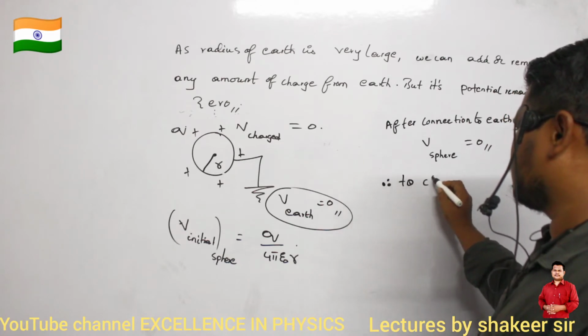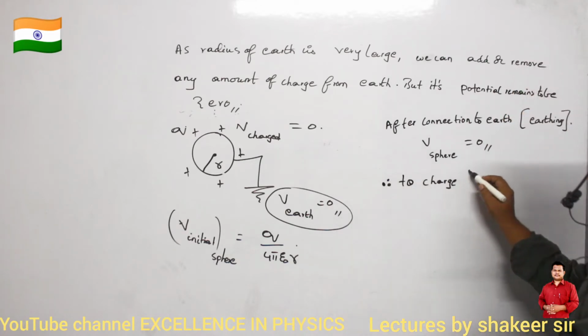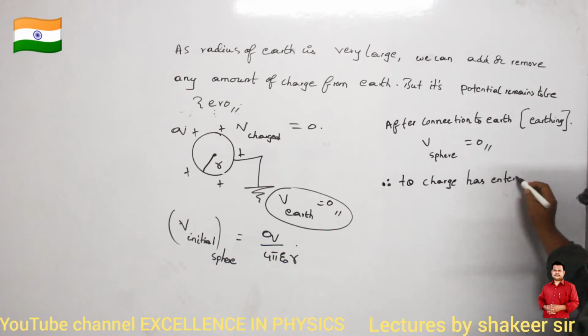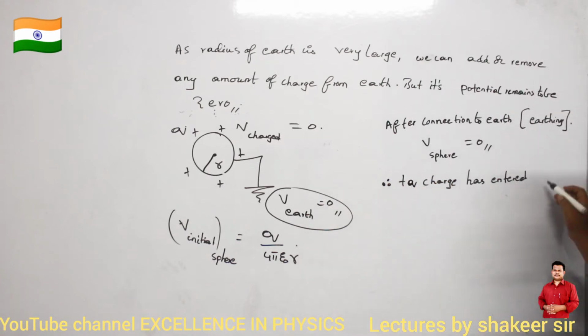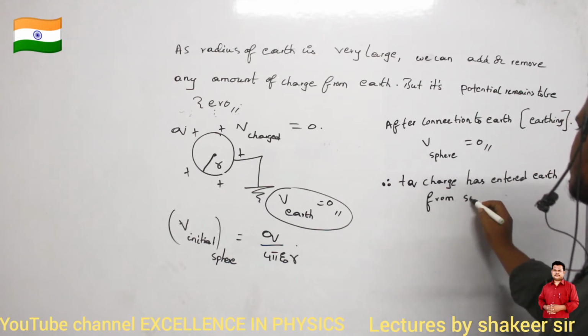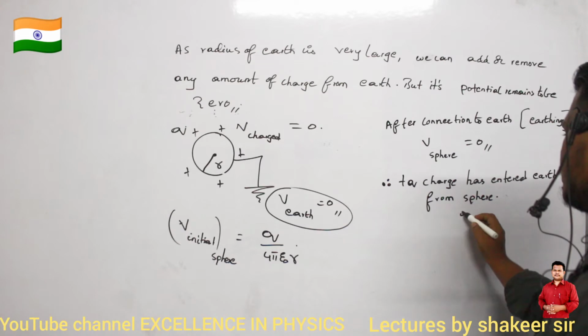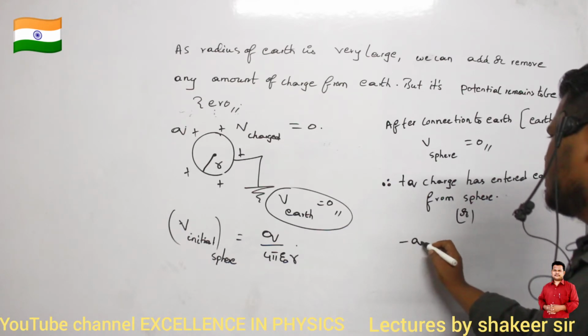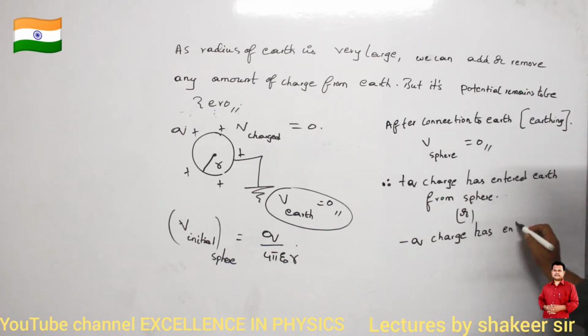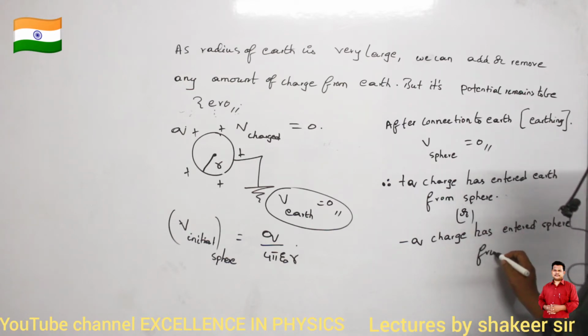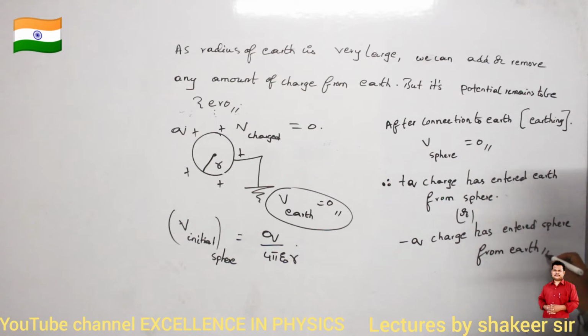So plus Q charge, that is, this Q number, plus Q charge has entered Earth from the sphere. Or in other terms, how can I explain? Minus Q charge has entered the sphere from Earth. I can explain like this also. All of you are able to understand?